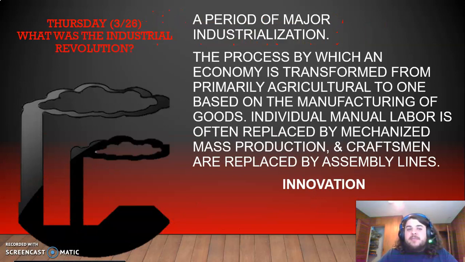And then we talked about the Industrial Revolution on Thursday. That was yesterday, man. All right, this is a period of major industrialization. This is the process by which an economy is transferred from a primarily agricultural economy to one based on the manufacturing of goods. Individual manual labor is often replaced by mechanized mass production, and craftsmen are replaced by assembly lines. Right, our key word for the Industrial Revolution is innovation. Right, so when I think of Industrial Revolution, I think of all the innovation coming in during this time period.